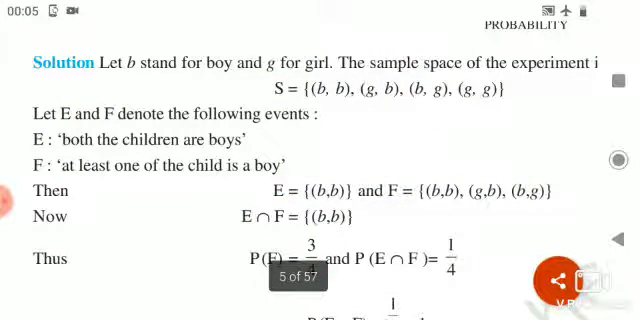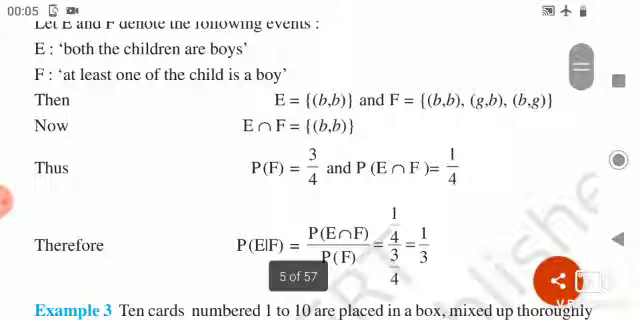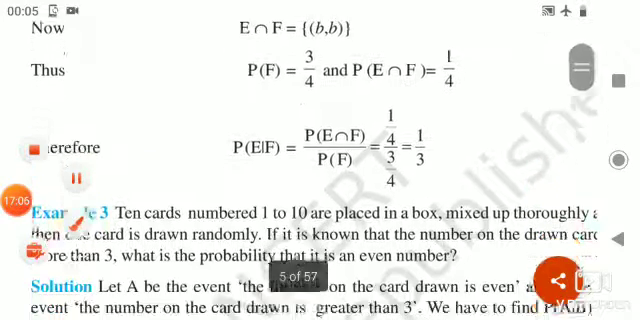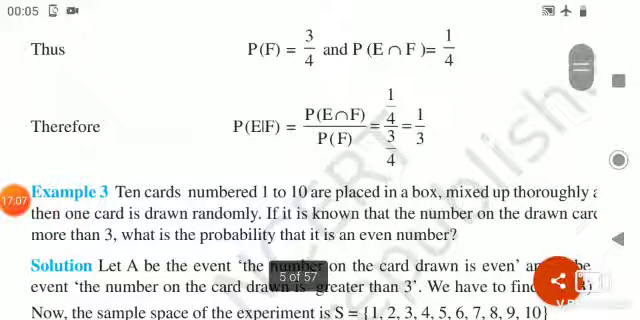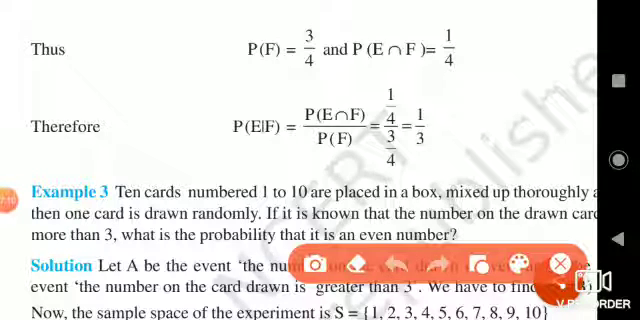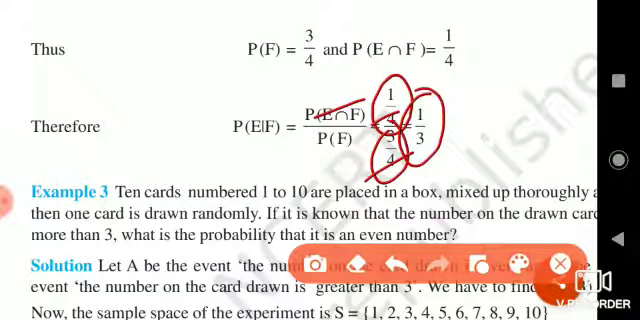Now we should find the probability of all these events. Therefore, P of F is equal to 3 by 4 and P of E intersection F is equal to 1 by 4. Therefore, the probability of E given F is equal to P of E intersection F, which is 1 by 4, divided by P of F, which is 3 by 4. The 4 cancels. We get the probability as 1 by 3.